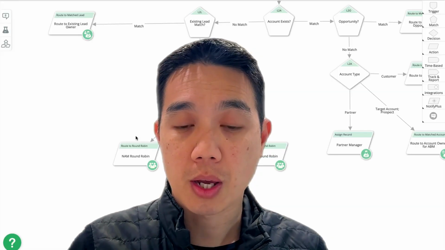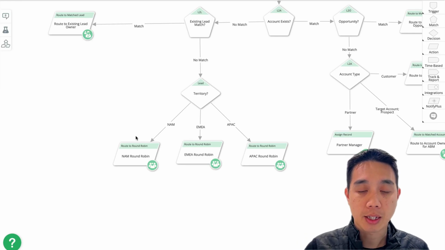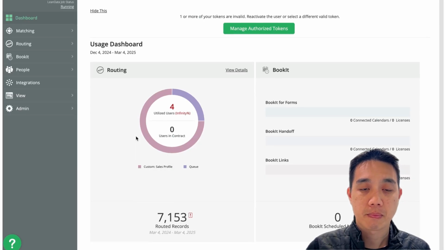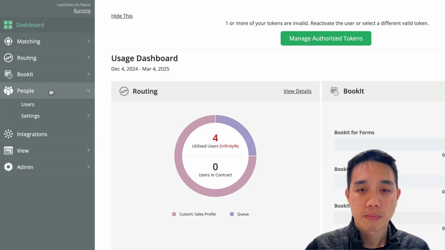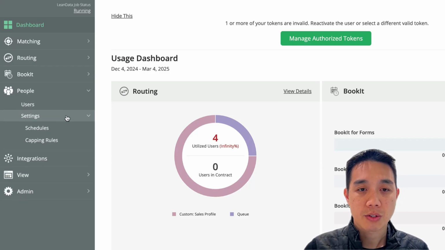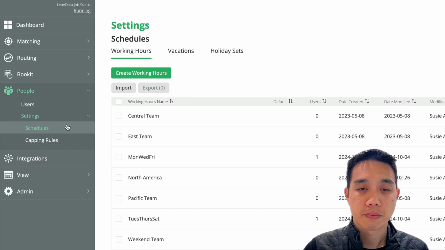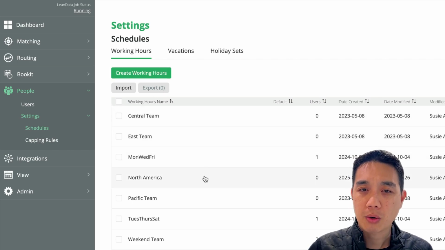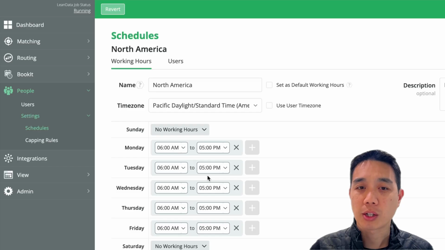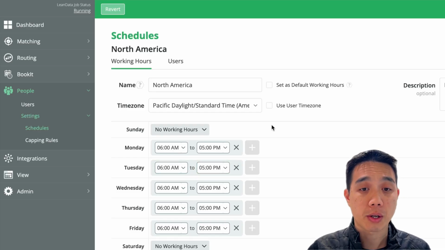So to set this up, let's take a look at our working hours. We'll jump over to the main LeanData dashboard UI. And from here, we'll go down to People, and then Settings, and then Schedules. Now on this page, under the Working Hours tab, that's where you'll configure these working hours. And you can see here that I have already created and configured a set of North America working hours. And this is the set of working hours that we'll use for our scenario here.